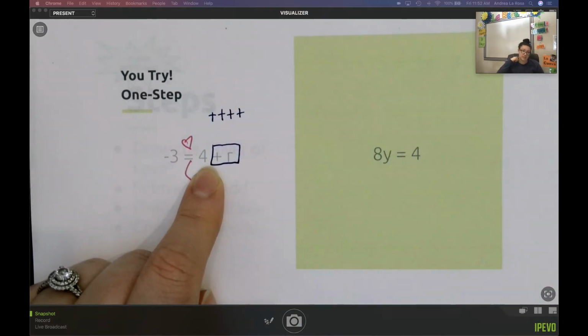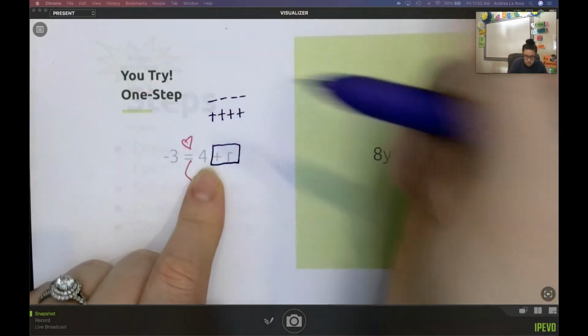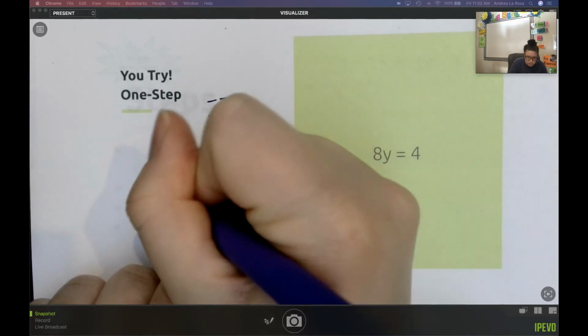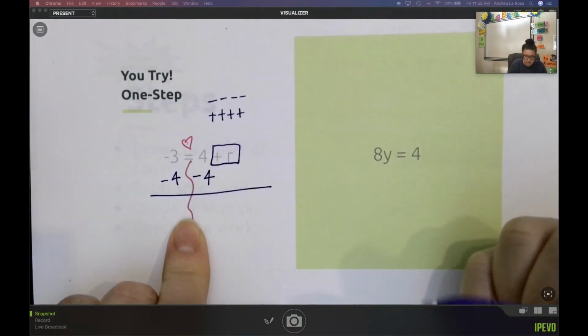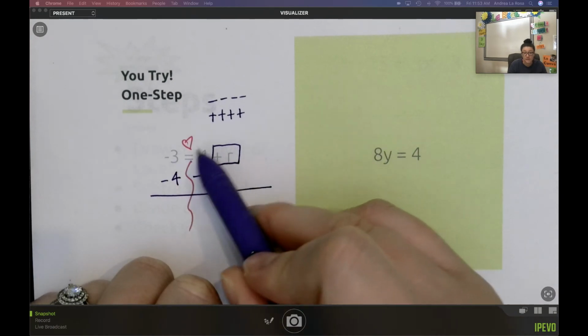And how do I get rid of a positive 4? I do the inverse, I do the opposite. I would need to subtract 4. So I should be subtracting 4 from both sides. Again, not because this is a plus sign, but because that number 4 is positive.